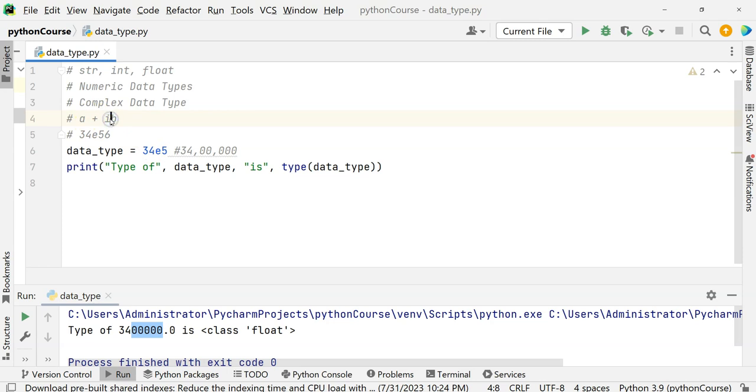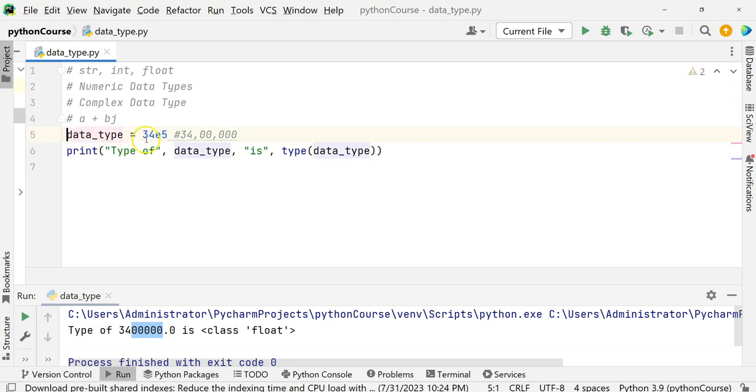But in Python, we refer to a complex number as a plus bj. So j is the imaginary part. Complex numbers will always be of the form a plus bj. Let's say 3 plus 4j. This is a complex number with real part 3 and imaginary part 4.